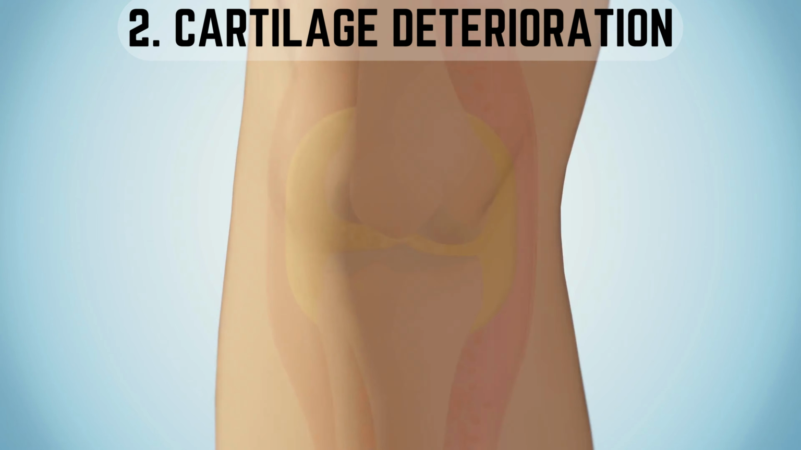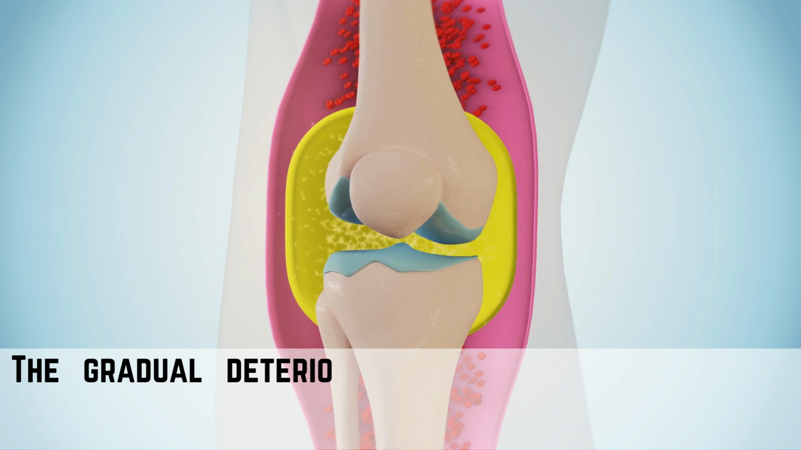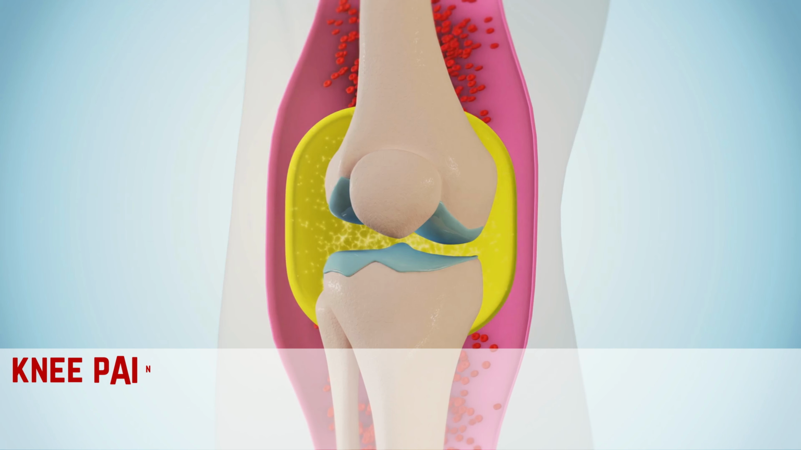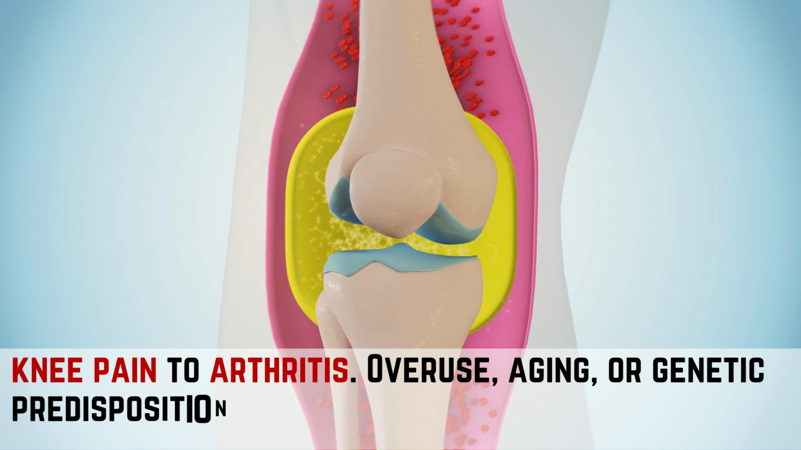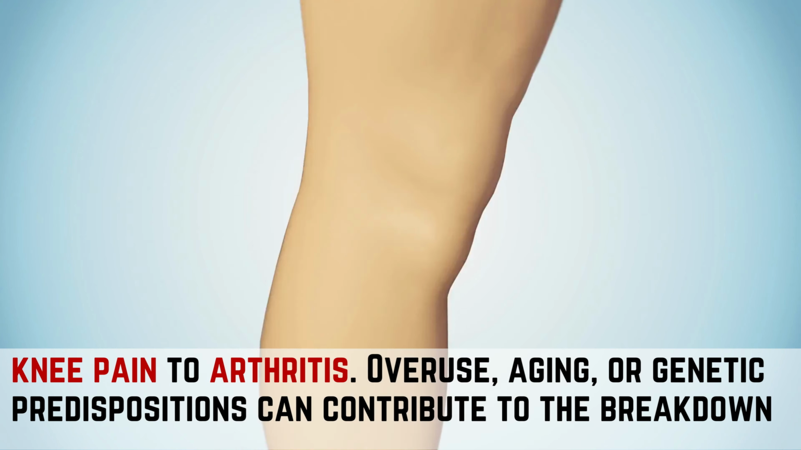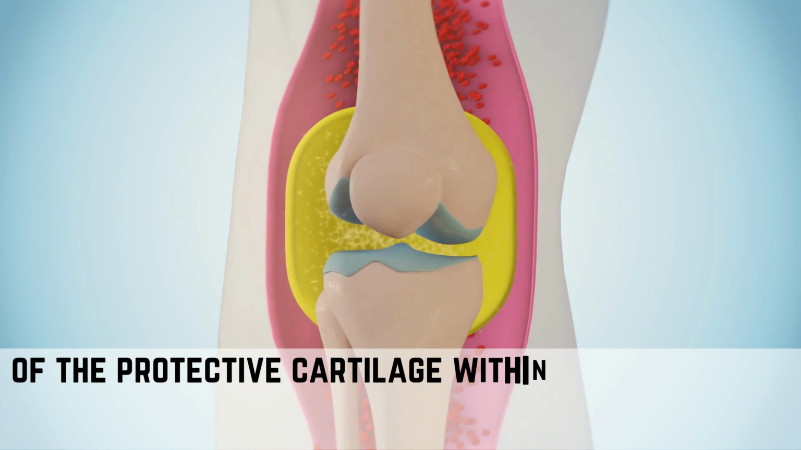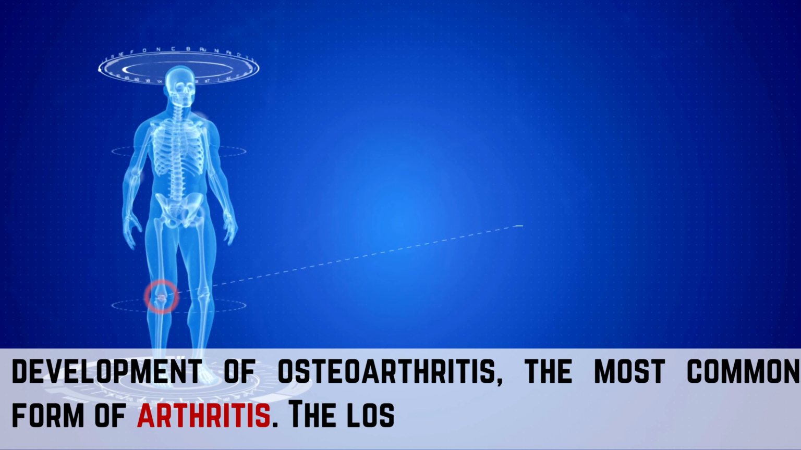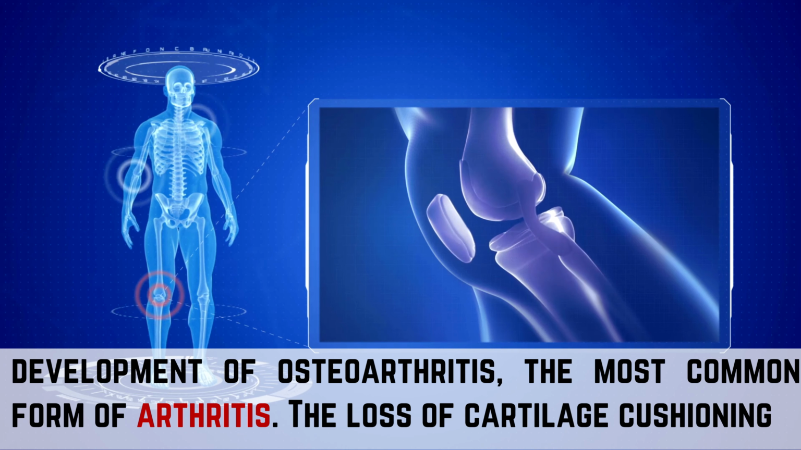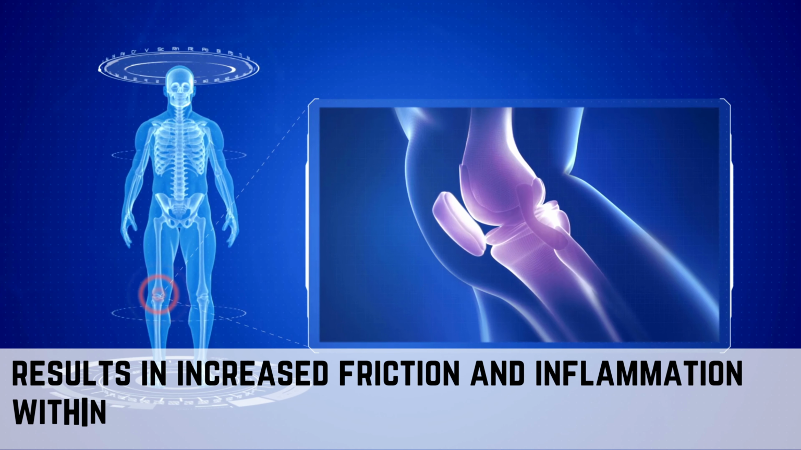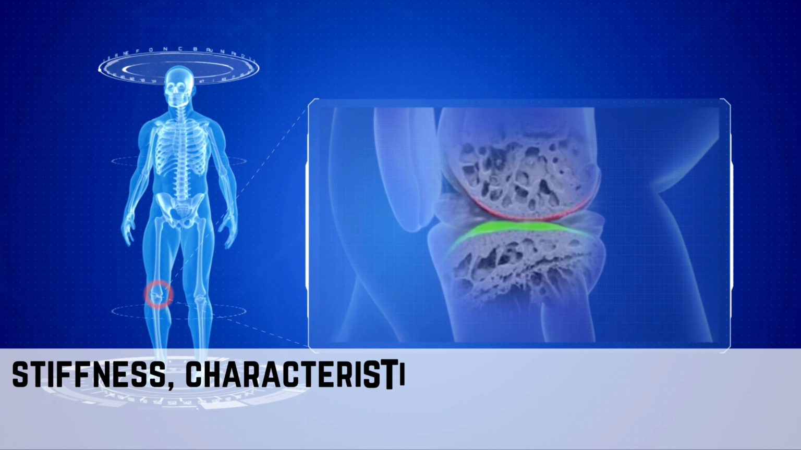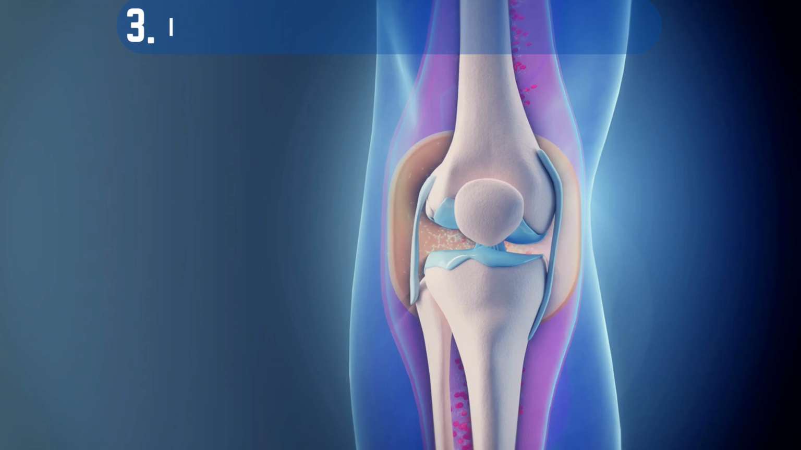Reason 2. Cartilage deterioration. The gradual deterioration of knee cartilage is another significant factor in the progression from knee pain to arthritis. Overuse, aging, or genetic predispositions can contribute to the breakdown of the protective cartilage within the knee joint, leading to bone-on-bone contact and the development of osteoarthritis, the most common form of arthritis. The loss of cartilage cushioning results in increased friction and inflammation within the joint, causing persistent knee pain and stiffness, characteristic of arthritis.